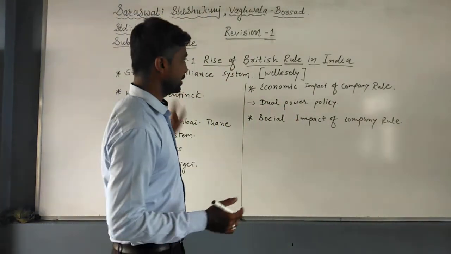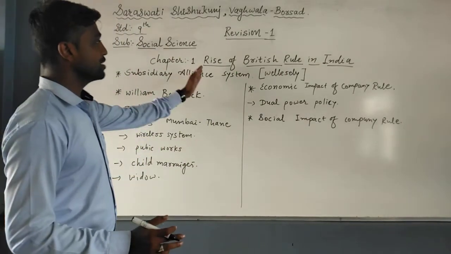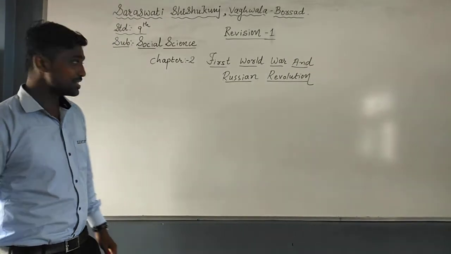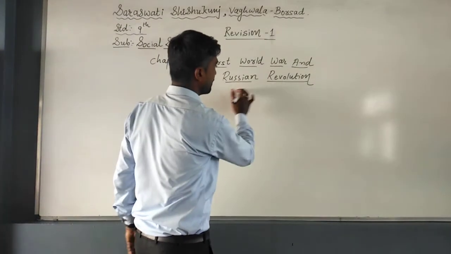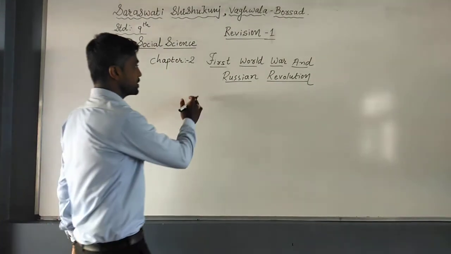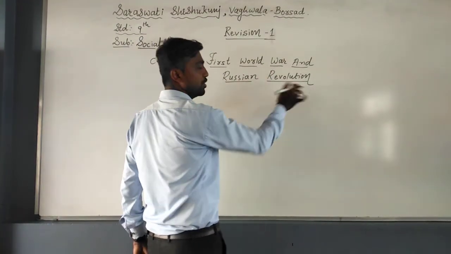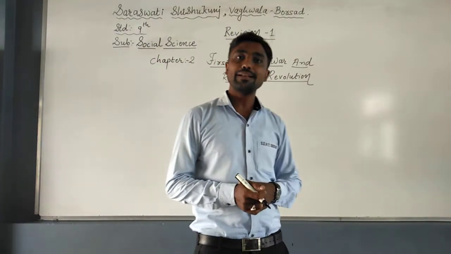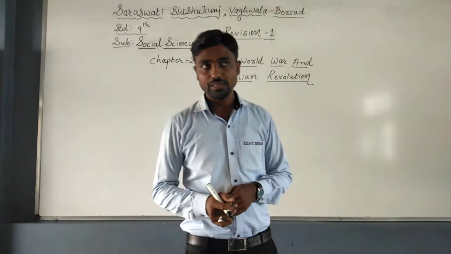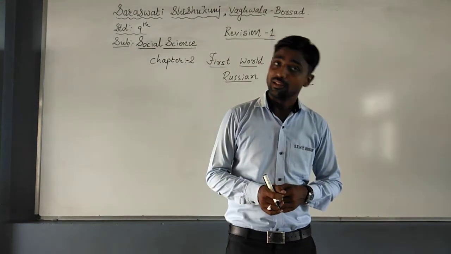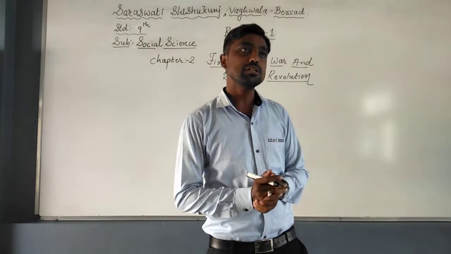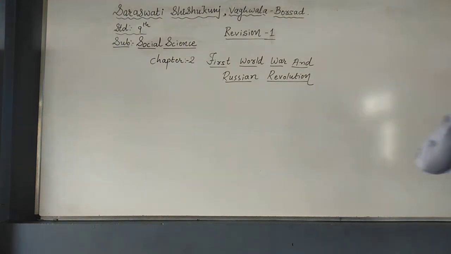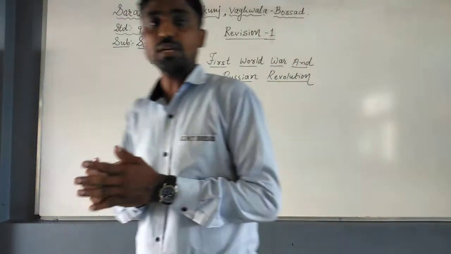So here students, we have completed our entire chapter number 1, Rise of British Rule in India. Now we will move towards chapter number 2. Now students, we will start our second chapter, First World War and Russian Revolution. As you know, this chapter is divided into two phases, First World War and Russian Revolution. During that time, the European countries wanted to expand their territories. It means they expanded their rule, and even their neighboring countries were not left by them. In the initial part of this chapter, we discussed how Western European colonialism started in Asia and Africa.